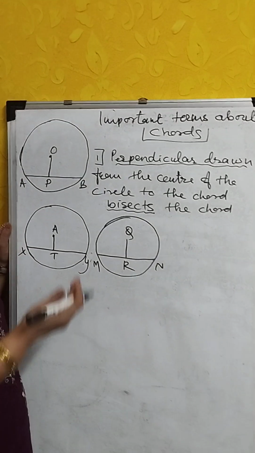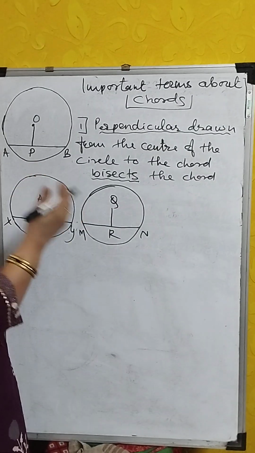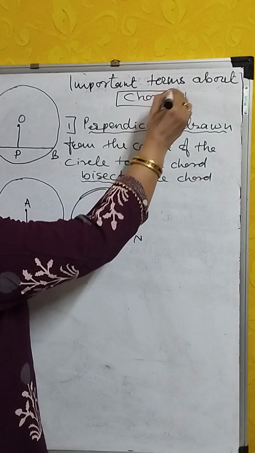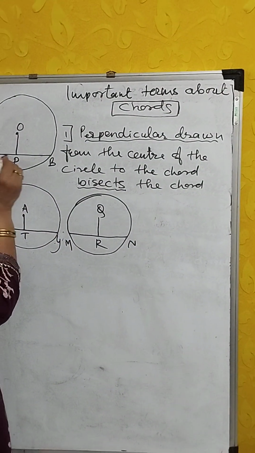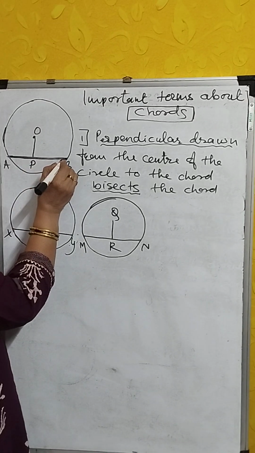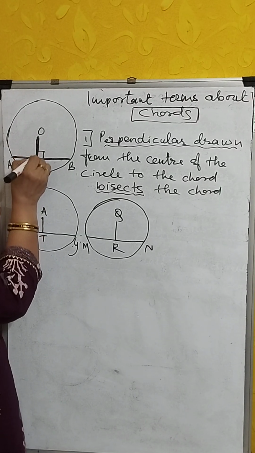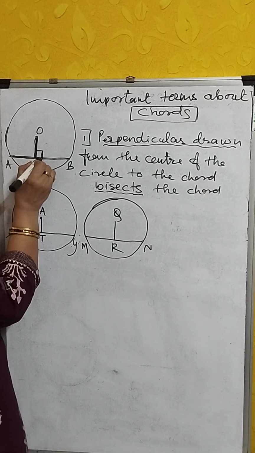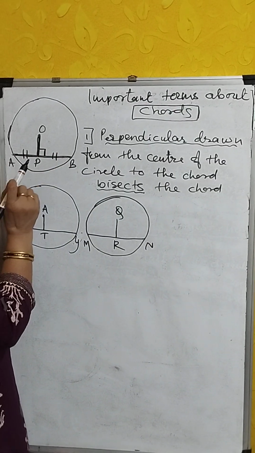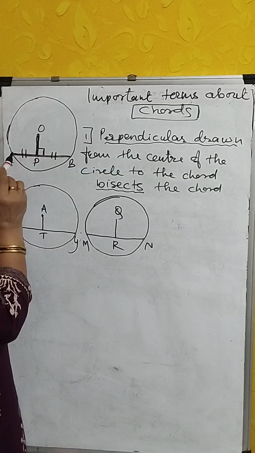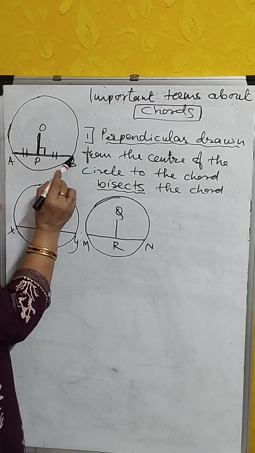We have studied center, radius and diameter. Now I will tell you some important terms about chords. This AB is a chord. If from the center we draw a perpendicular to AB, then it bisects the chord, meaning it makes two equal parts of the chord. If OP is perpendicular to chord AB, then AP is equal to PB.